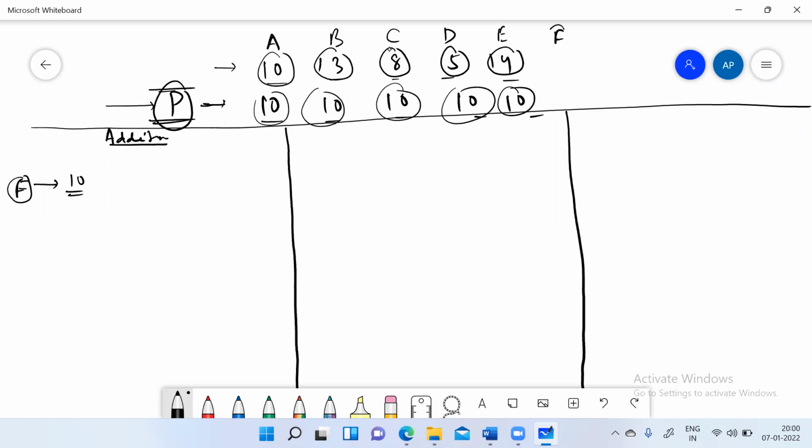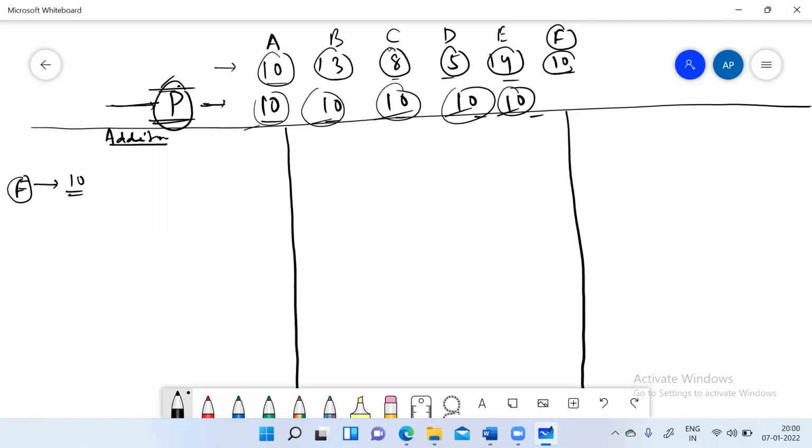Again, the objective is to make everybody the same. So F comes and asks, ma'am or sir, can I also join the group? I say, okay, how much chocolate do you have? F says 10. And previously you have redistributed the chocolate among those children and everyone has the same. So what will you say? Just keep the chocolate with you and join the group.